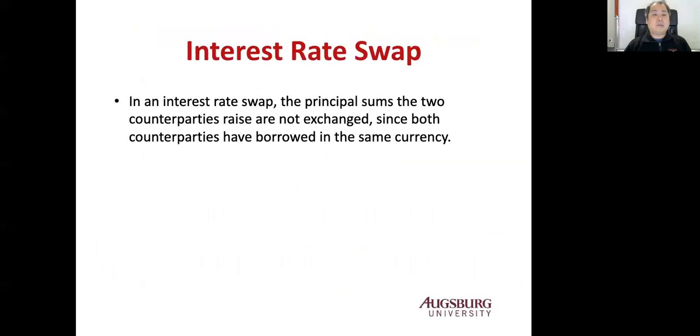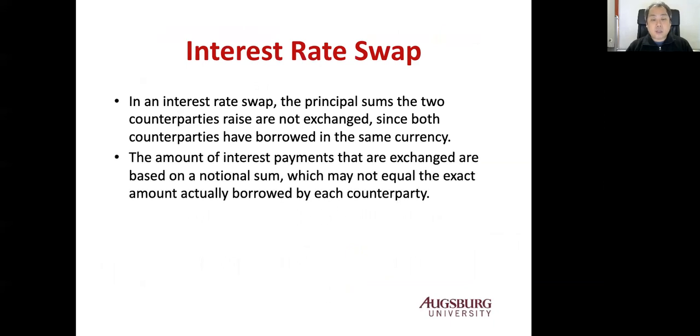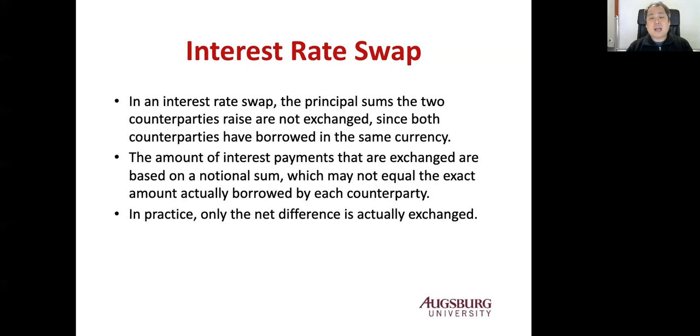For an interest rate swap, the principal sums the two counterparties raised are usually not exchanged, since both counterparties have borrowed in the same currency. The interest payments exchanged are based on the notional sum, which means that the 40 million is notional, not the amount they really need, and may not equal the exact amount actually borrowed by each counterparty. In practice, only net differences are actually exchanged. So they really don't exchange $40 million.